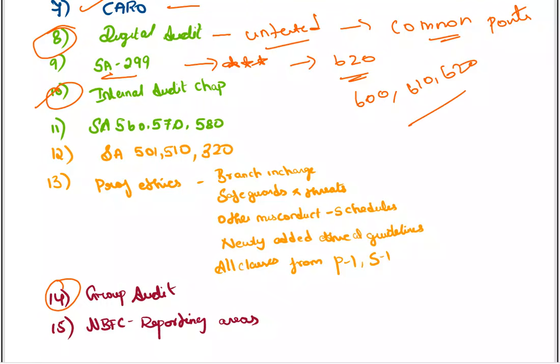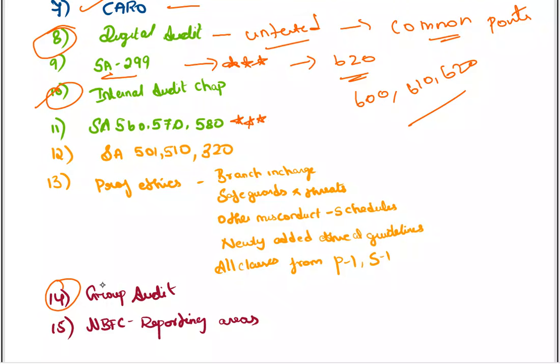These areas will be done if you are doing the internal audit chapter and group audit chapter, which is really important because every attempt we can see a question from the SA 600 series. Some questions are there from the SA 600 series or internal audit, group audit. So I want to make a combination of all these three. You have to cover the internal audit chapter, group audit chapter along with SA 600, 610, 620.